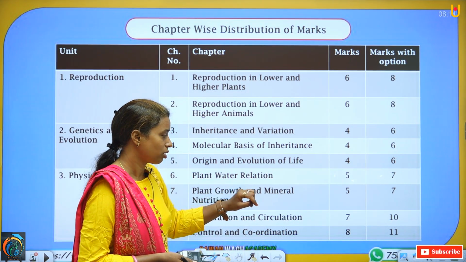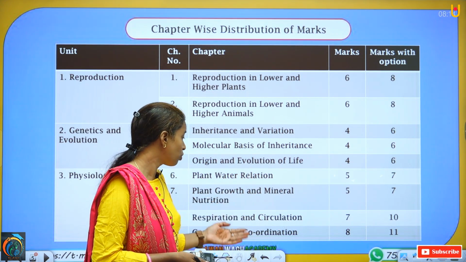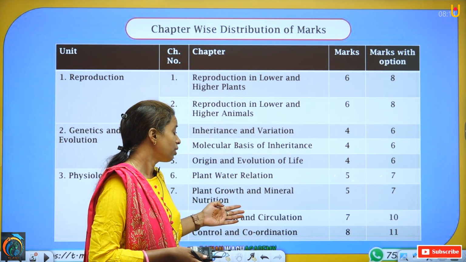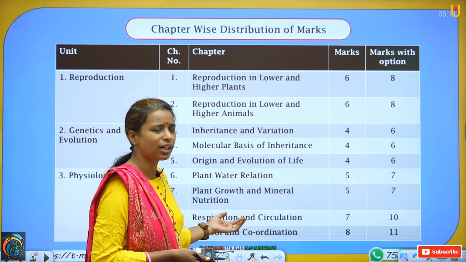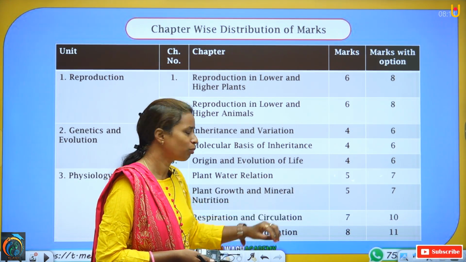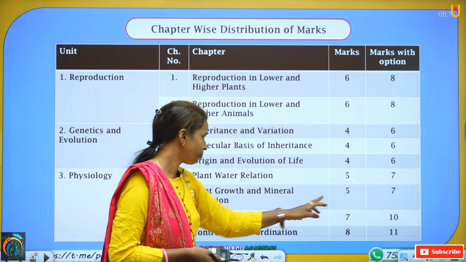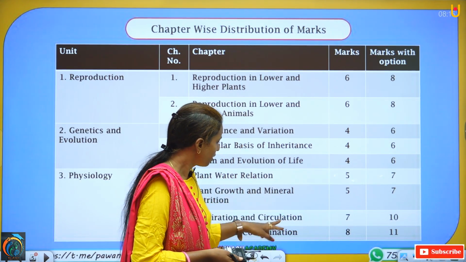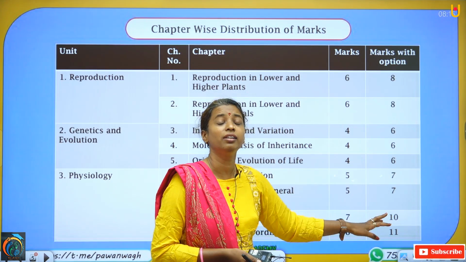Respiration and circulation, it is again a major lesson. You have to study it very hard. This topic is not as hard as you are thinking, but you have to study it properly. You have to clear all the concepts from this chapter. Now, this chapter has minimum marks 7 and maximum marks 10.